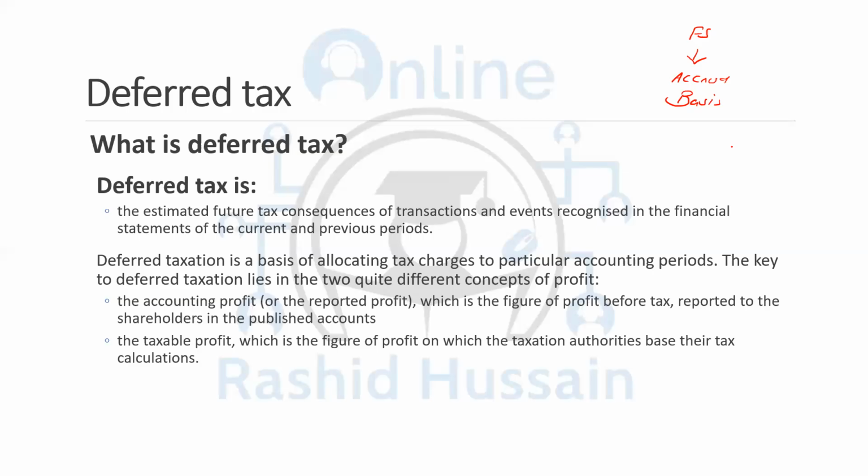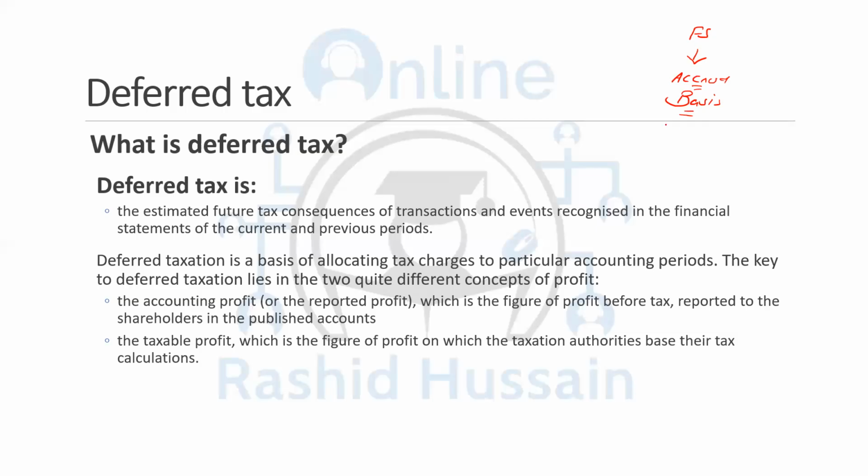If you have utilities that are due, you're supposed to record them as an expense. So income and expense should be recorded in the period to which they relate and not on the basis of the cash payments and the cash receipts. So the financial statements are prepared on the accrual basis.